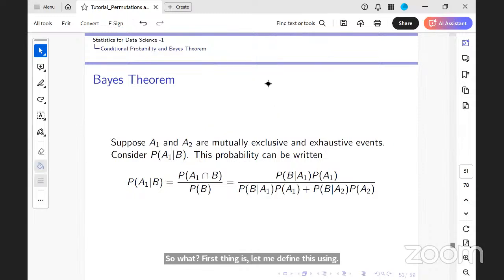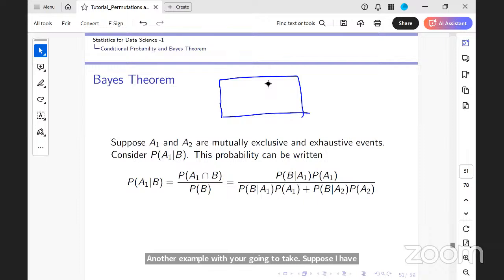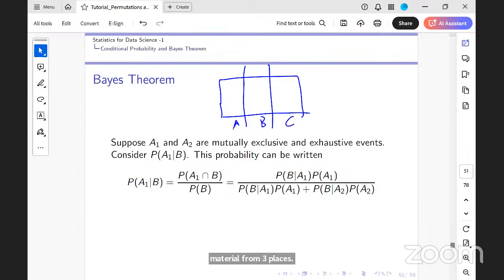Suppose I have a manufacturing firm which is getting its raw material from three places, A, B, and C.